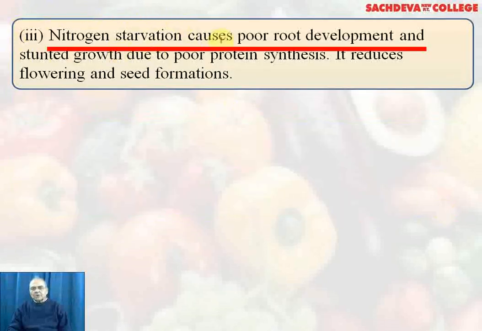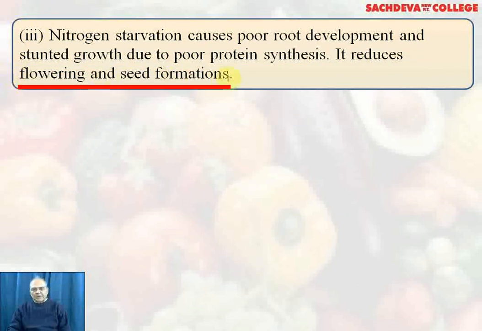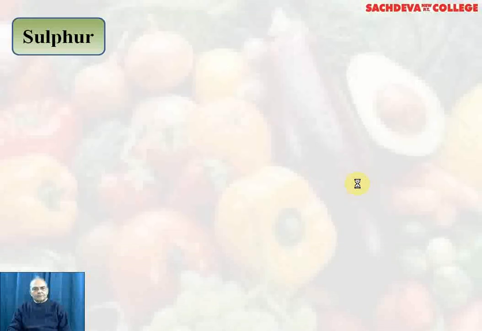Nitrogen starvation causes poor root development and stunted growth due to poor protein synthesis. It reduces flowering and seed formation. And here you can see the deficiency of nitrogen resulting in poor protein synthesis and stunted growth of the plant.